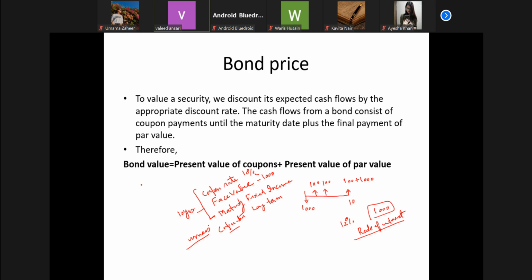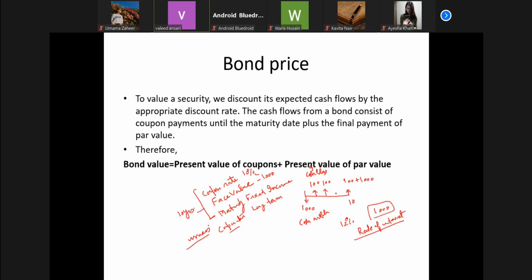So with this background, now you can picture the cash flows. This is the cash outflow, and these are the inflows in the form of rate of interest, cash inflows. Since the benefit will be received in the future, we have to discount it, the kind of time travel which I told you. We have to check that if we are paying 1,000 now, whether it will be worth taking or not.